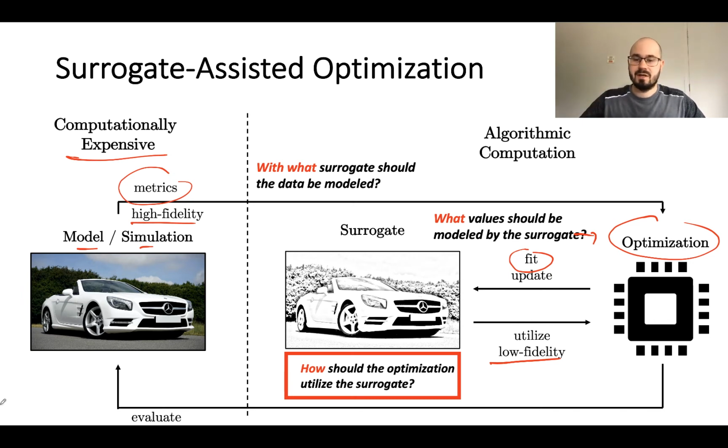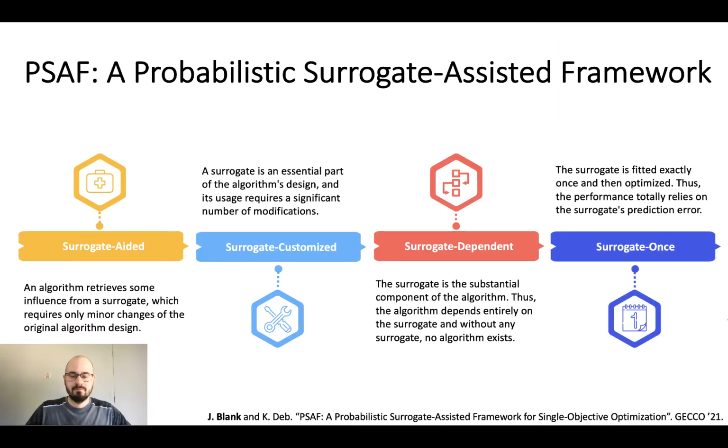Three questions have to be answered when using surrogates. First of all, what should be modeled? We answered this question by saying we have only an unconstrained single objective problem, so only one metric to model. What should we model it with? In our study, we use a surrogate ensemble. We use Kriging and RBF with different hyperparameter instances and select the one which shows the least modeling error. The focus of this study is how we utilize the model prediction during optimization, which we are going to discuss next. Let us start looking at different ways of how surrogates can be used in optimization.